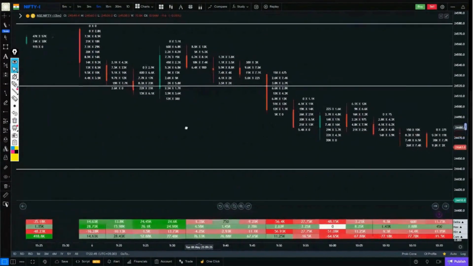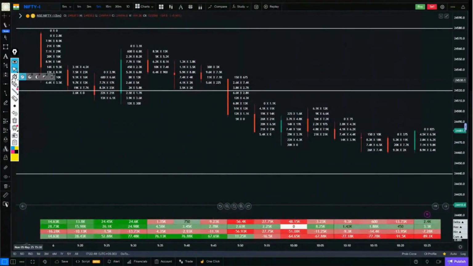Now, as we are proceeding with this candle, what did we observe inside this candle? Negative delta. How is it negative delta? Firstly, there is a value inside the red box. There is a negative sign in front of the value from above. So that means this is a negative delta.